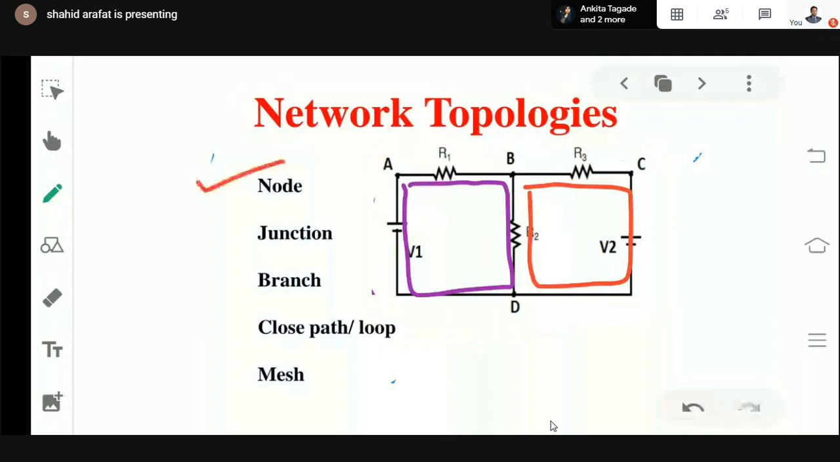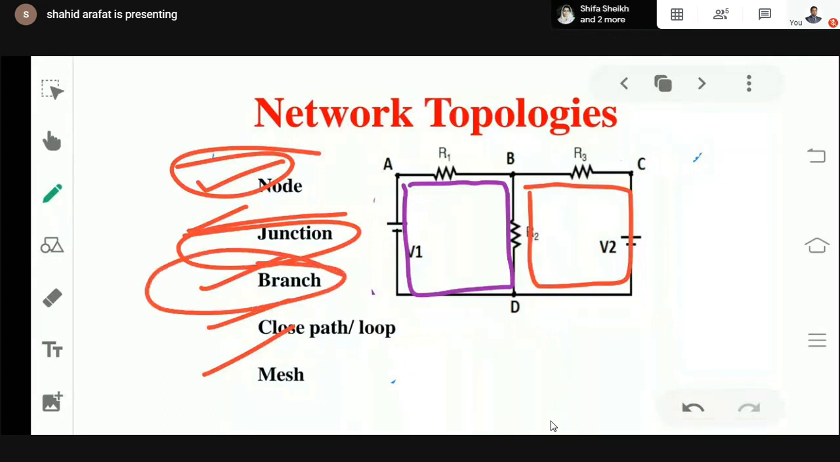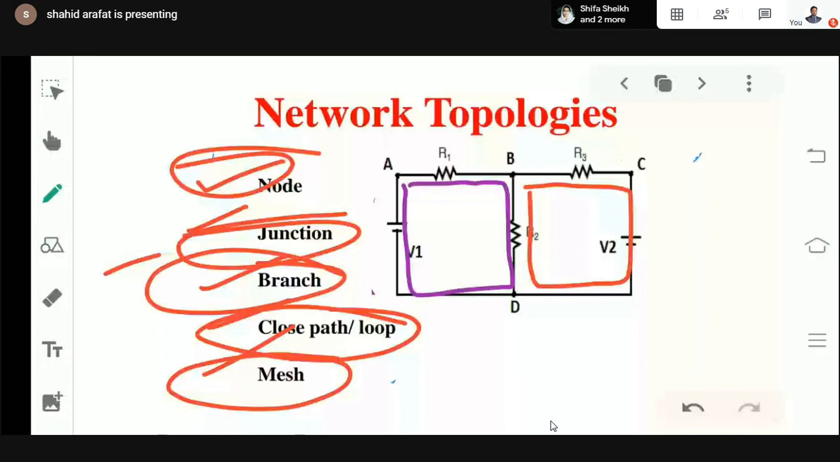Simple. We have seen node, junction, branch, closed path, and mesh. Node, minimum 2 elements should be connected. Junction, minimum 3 elements should be connected. Branch, elements connected between two junctions. Then closed path, start from any point, coming back to the same point, can be considered as a closed path. So any path can be considered as a closed path. Okay, there's no restriction. But a mesh does contain one restriction, that it should not contain any other closed path inside it.